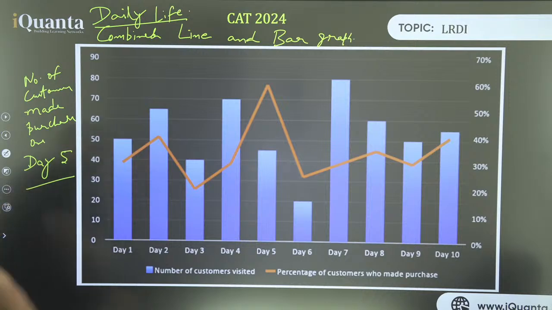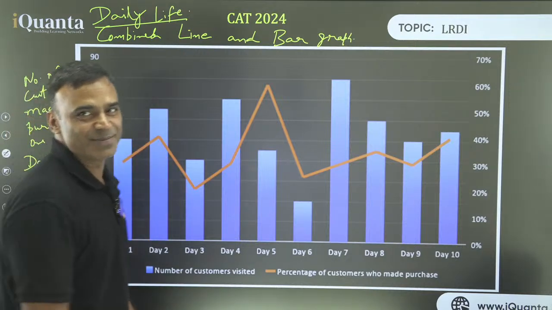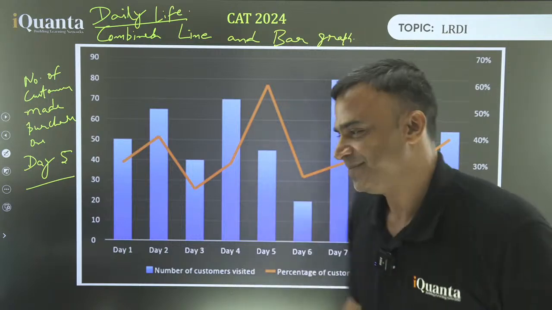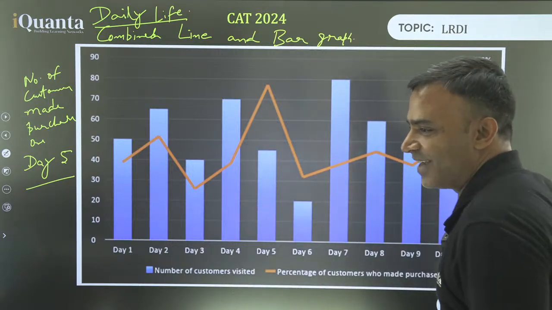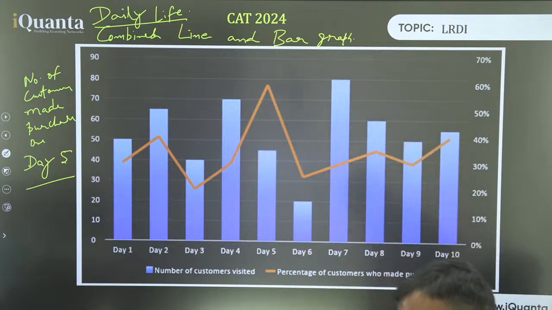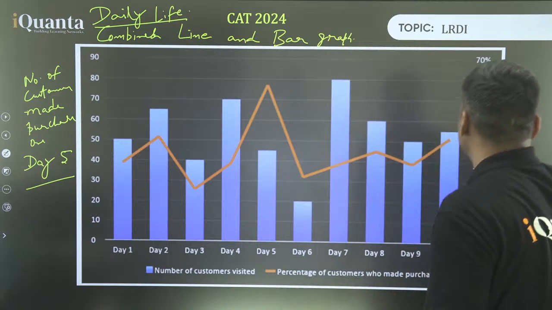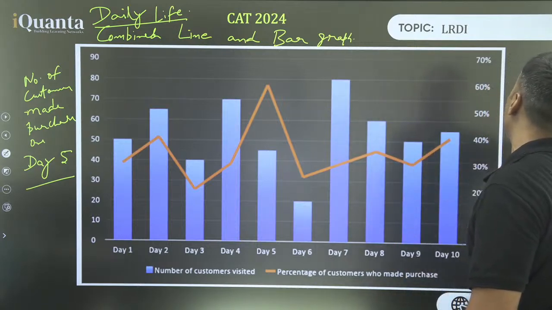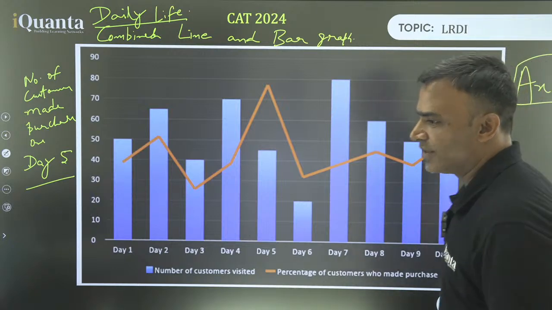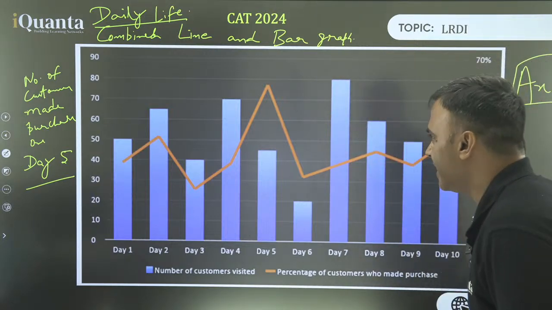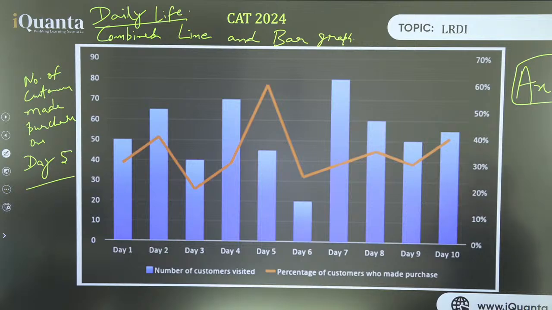Oh wow. How is that possible? How can the percentage be more than the number of people? How can the percentage of people who made a purchase be more than the number of people? Of course it is possible, because look at the axis. The axis of both is different. Children, please focus. Try and see that the axis is different. Yes?